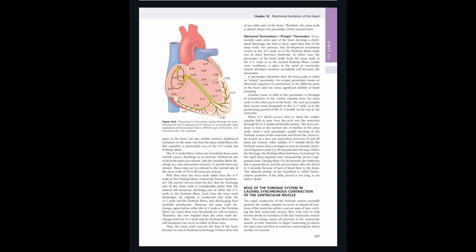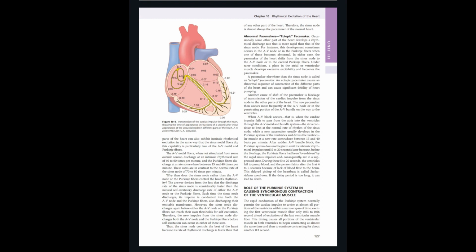The AV nodal fibers, when not stimulated from some outside source, discharge at a rate of 40 to 60 times per minute, and the Purkinje fibers discharge at 15 to 40 times per minute. These rates are in contrast to the normal rate of the sinus node of 70 to 80 times per minute. Why then does the sinus node, and not the AV node or the Purkinje fibers, control the heart? The answer derives from the fact that the discharge rate of the sinus node is considerably faster than the natural excitatory discharge rate of either the AV node or the Purkinje fibers.